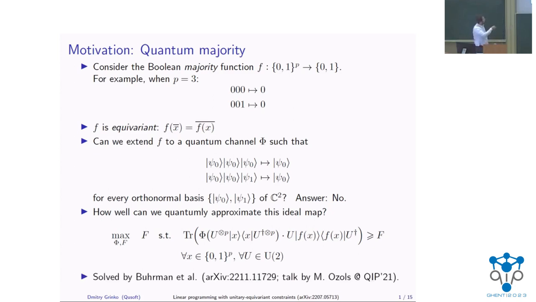This particular problem, when you consider qubits and only one output, basically the Boolean functions, was already solved by previous work, and you can watch the talk by Maris Ozols at QIP 2023 on this.